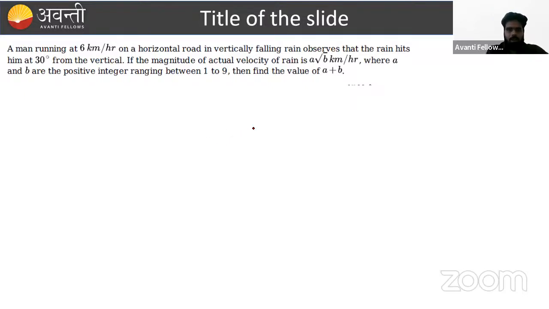What is given here, beta? Suppose rain is the actual velocity of rain in this direction, but for the man, rain is coming in this direction. So we can say the man is moving in this direction. What is the fundamental here, beta, that we are going to use?